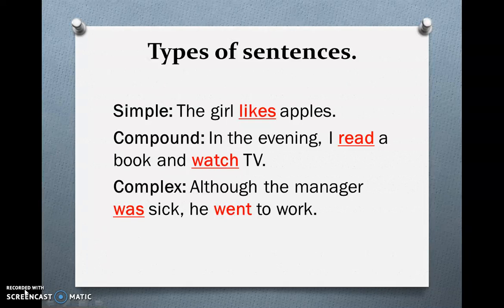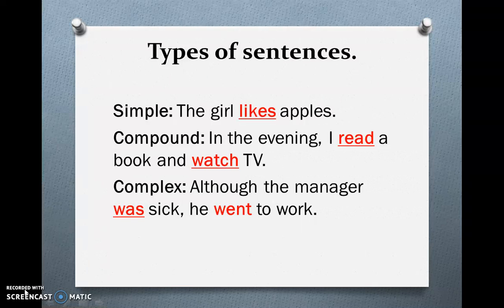The simple sentence has only one verb and one clause, like: The girl likes apples. The compound sentence has two verbs or two clauses, or more than two, and they are linked with a coordinator like and. In the evening, I read a book and watch TV. And the complex sentence has, again, two clauses. Although the manager was sick, he went to work, with two different verbs.